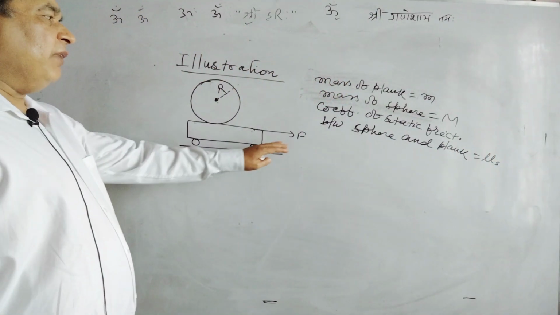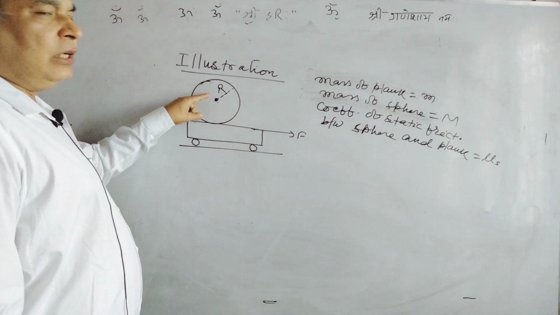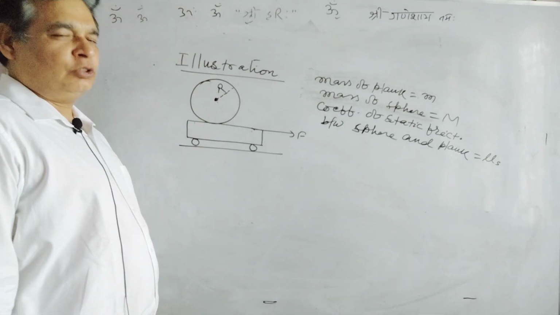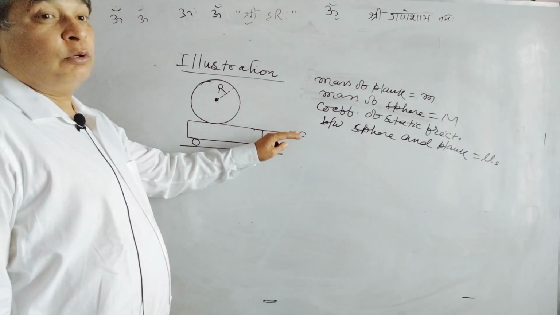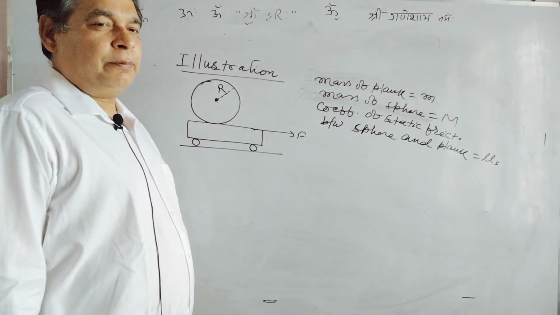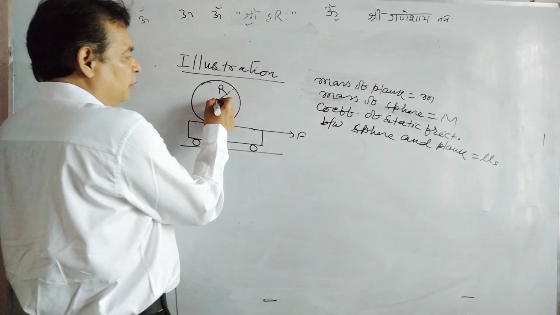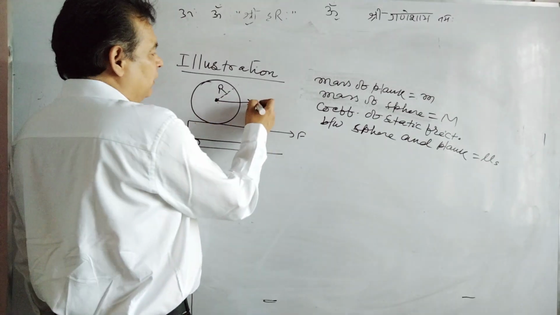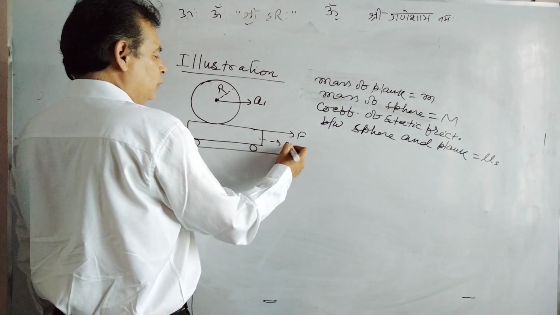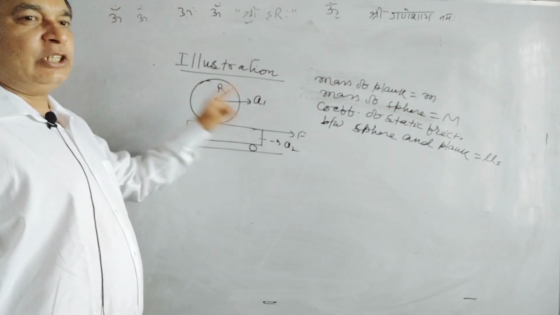We want the maximum value of F up to which the sphere will not slip on this plank. For the case of no slipping, we have to find the value of F. Firstly, we are writing the FBD of the plank and the sphere separately. Suppose the acceleration of the center of mass of the sphere is A1 and the acceleration of the plank is A2.